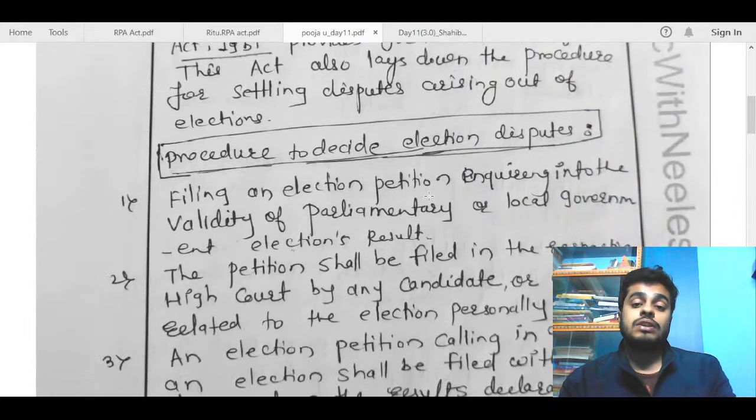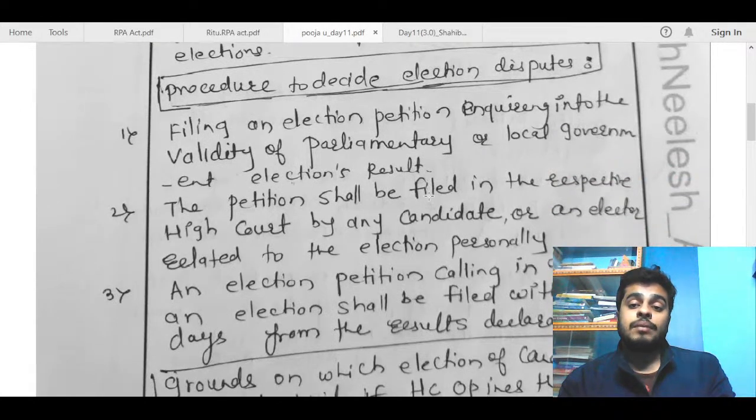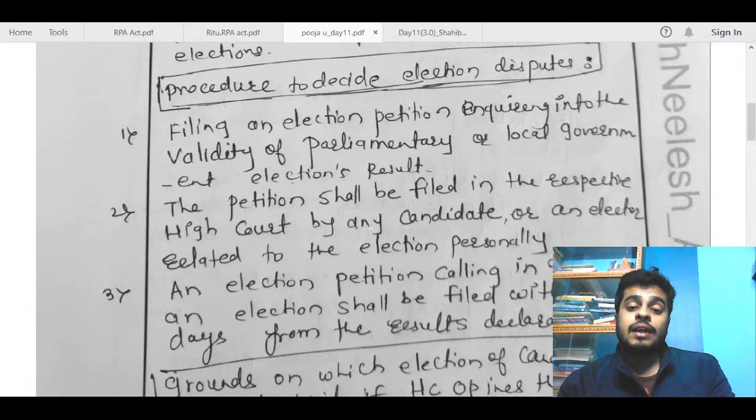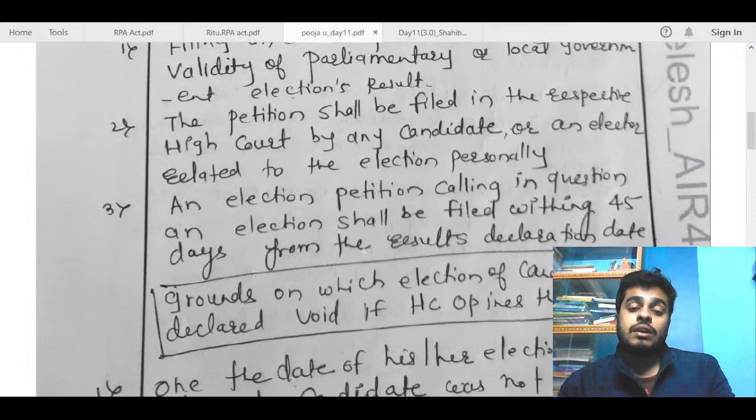Next is the procedure to decide election disputes. Filing an election petition questioning the validity of parliamentary and local government election results. So local government you can avoid because the question is itself asking about the state legislature or the Parliament. So MP and MLA are being discussed. So you can just talk about MP and MLA. The petitions are filed in the respective High Court by any candidate or elector. Okay. Election petition calling in question an election shall be filed.